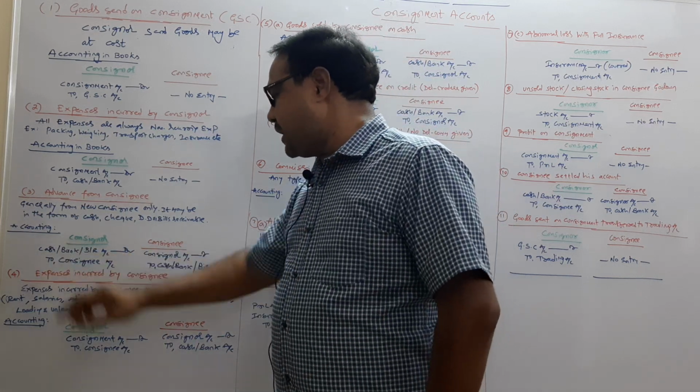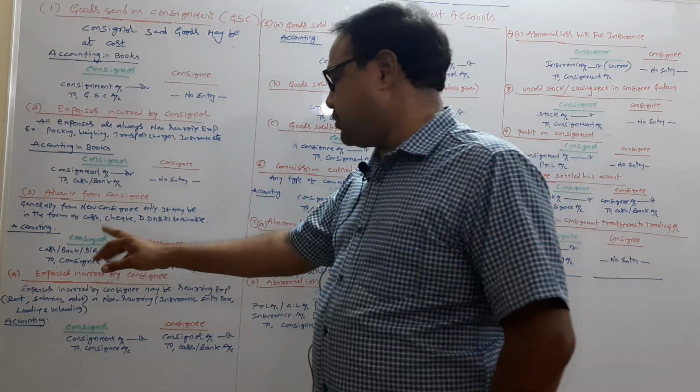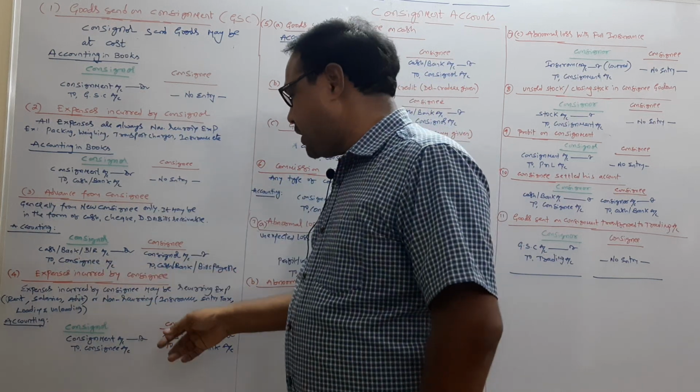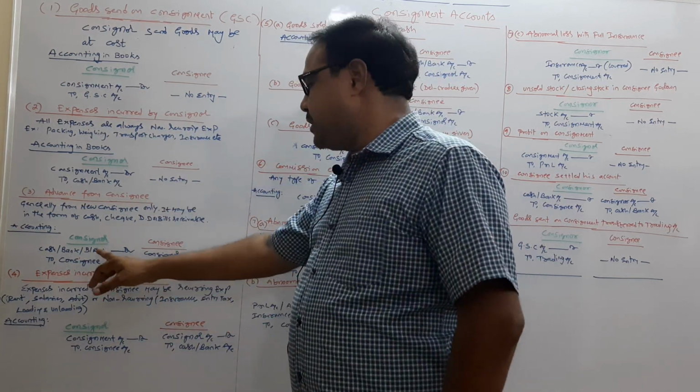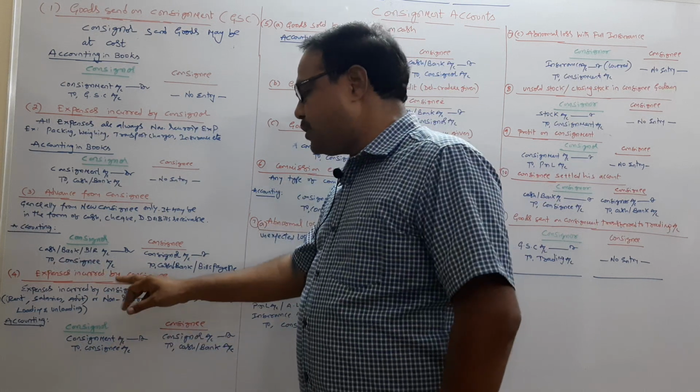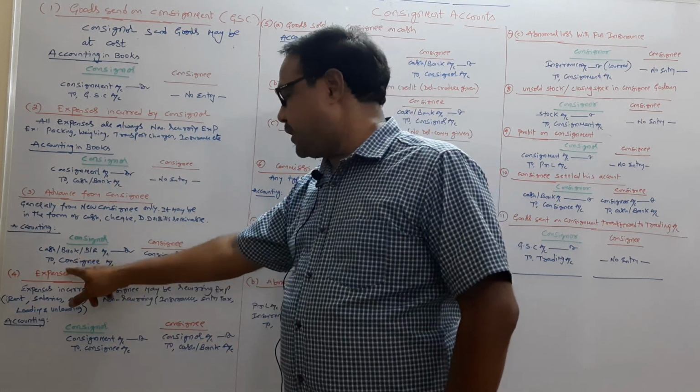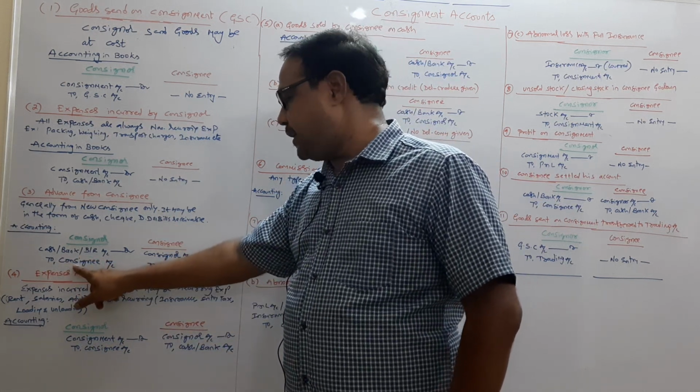In the books of consignor, if it is cash, cash account debtor; if it is a check, bank account debtor; if it is a bills receivable, bills receivable account debtor. Who is the giver? That one, consignee. That is why it is credited to consignee account.